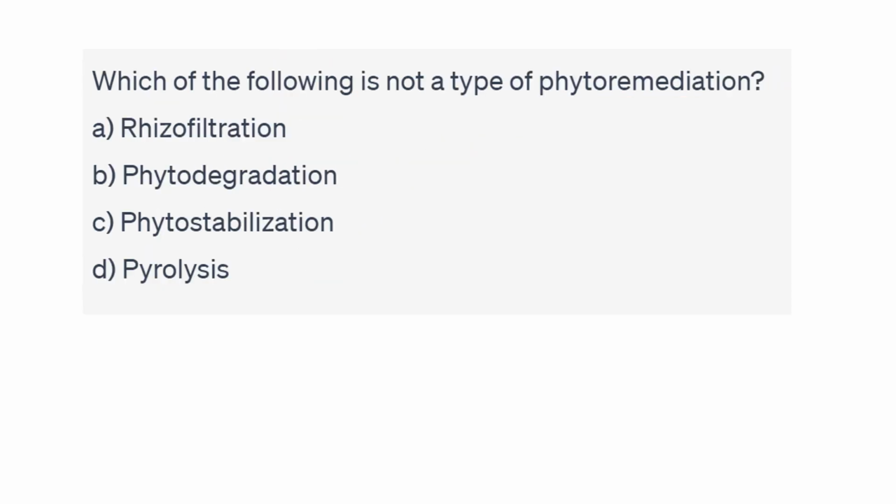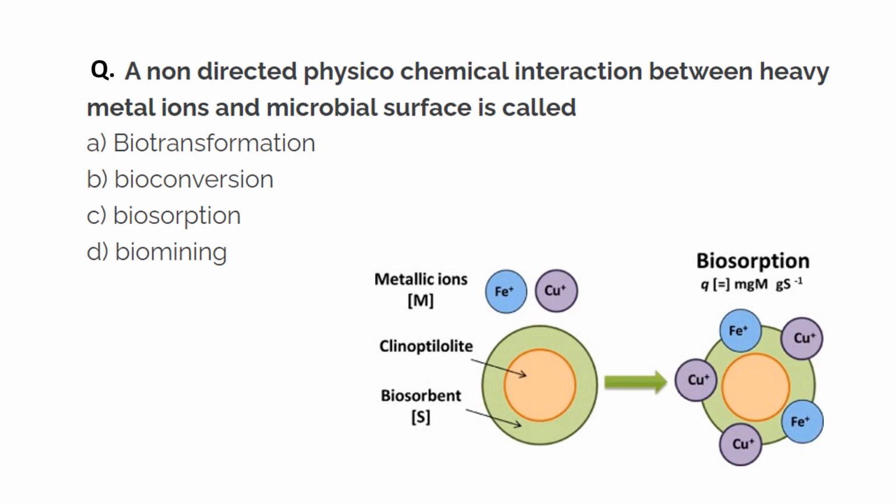Next question: which of the following is not a type of phytoremediation? So let's check the options. Rhizofiltration is a type of phytoremediation. Phytodegradation is also a type of phytoremediation. And phytostabilization is also a type of phytoremediation. And fourth one is pyrolysis. So pyrolysis is not a type of phytoremediation. Pyrolysis is a thermochemical process that is used for the degradation of waste material in the absence of oxygen. So the right answer is the fourth one. Pyrolysis is not a type of phytoremediation.